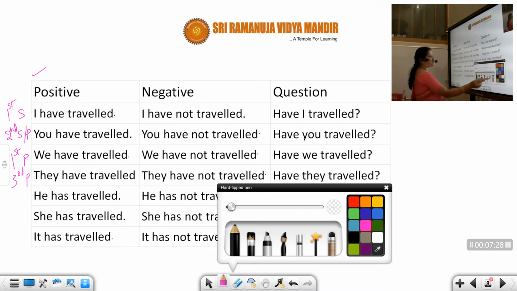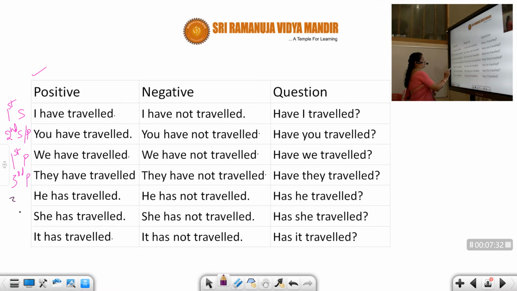Now we have third person singular. This is third person singular, masculine gender. And then this is third person singular, feminine gender. And this is third person singular, common or neutral gender.